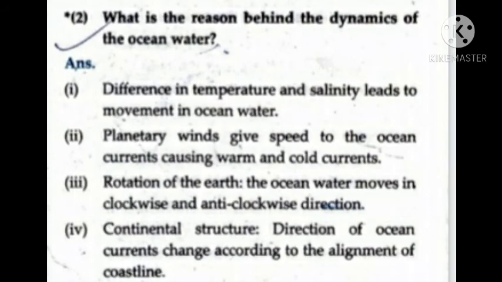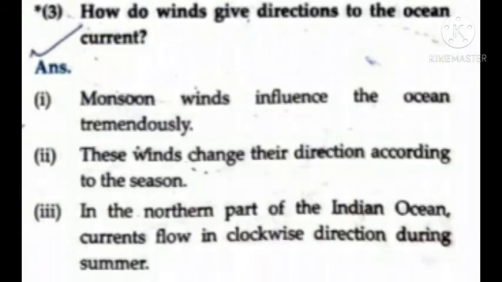Next question, what is the reason behind the dynamics of the ocean water? Answer: first point, difference in temperature and salinity leads to movement in ocean water. Second, planetary winds give speed to the ocean current, causing warm and cold currents. Third, due to the rotation of the earth, the ocean water moves in clockwise and anti-clockwise direction. Fourth, continental structure: direction of ocean currents changes according to the alignment of the coastline.